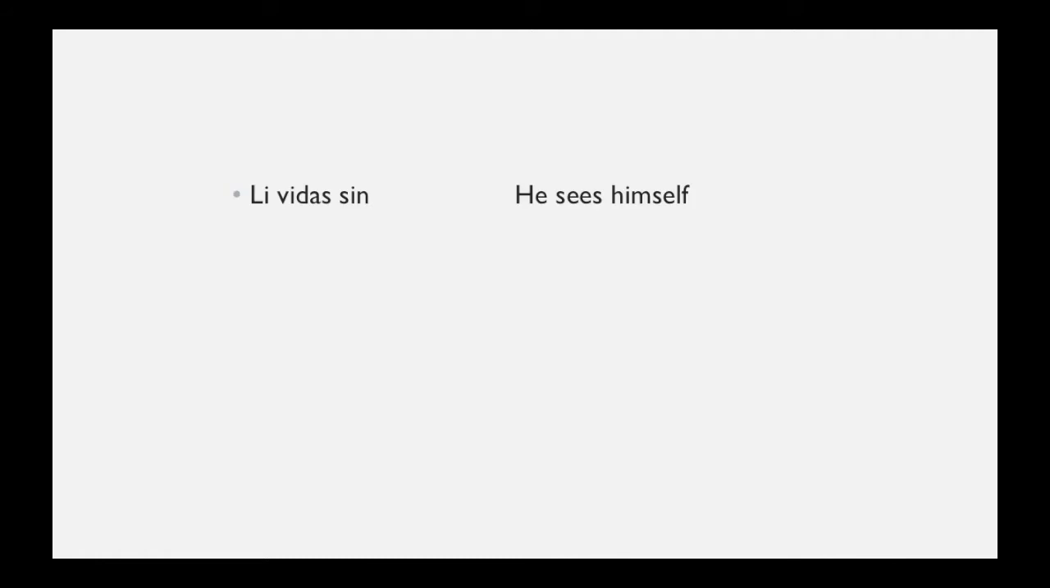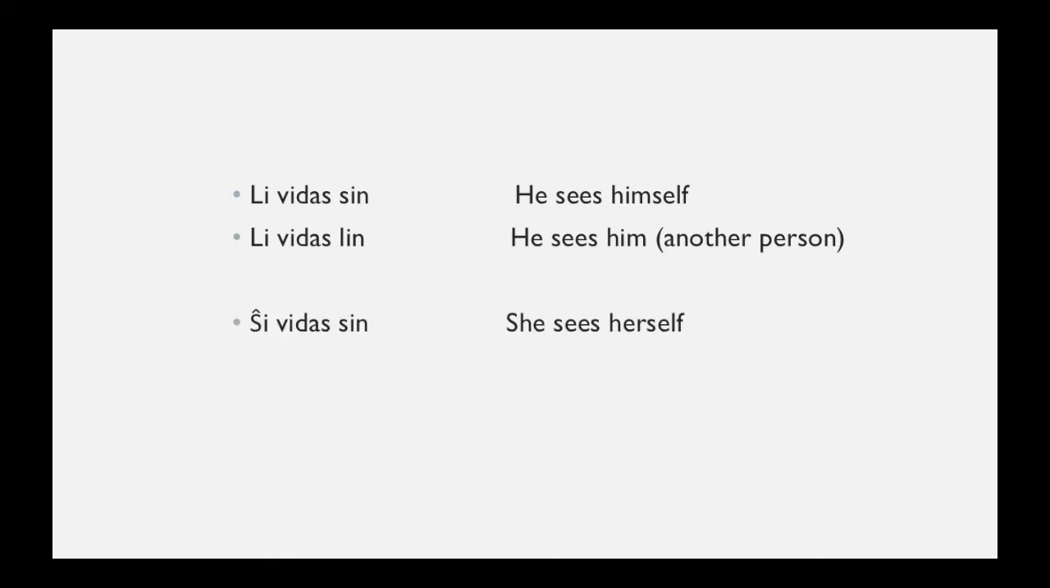Li vidas sin, he sees himself. We already talked about that. Li and si are the same person. Li vidas lin, however, is different. He sees him, where him is a different person. So it's one person seeing another person. Same thing with ŝi. Ŝi and si are the same person. Ŝi vidas ŝin is she sees her. So the first ŝi and the second ŝi are different people. And this also goes for ĝi and ili.